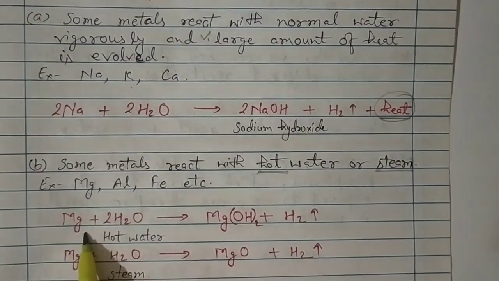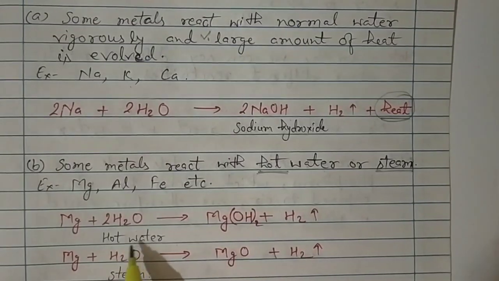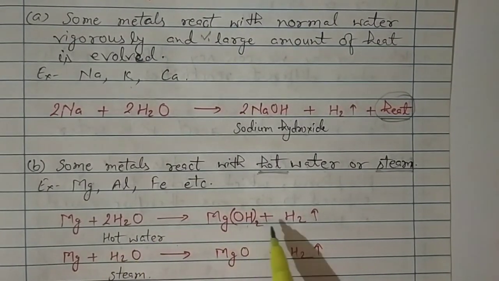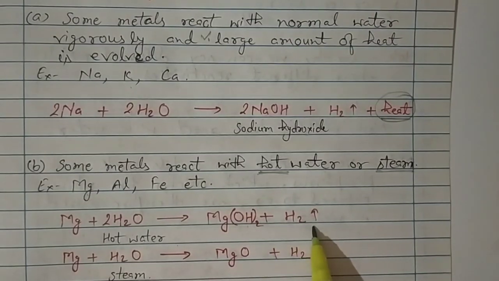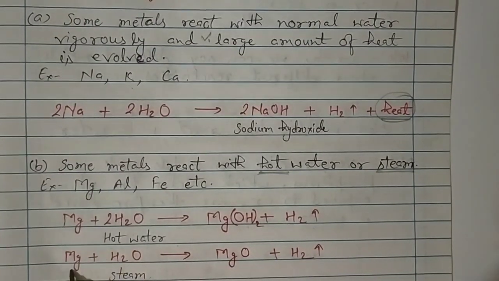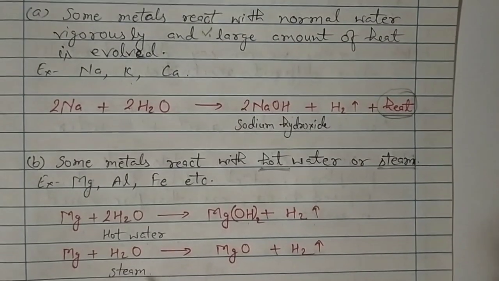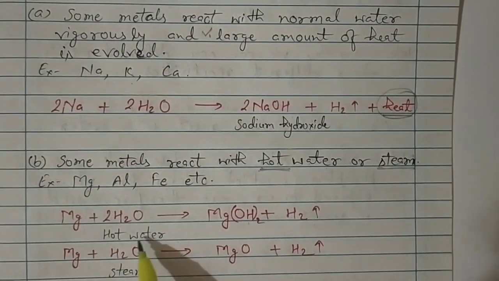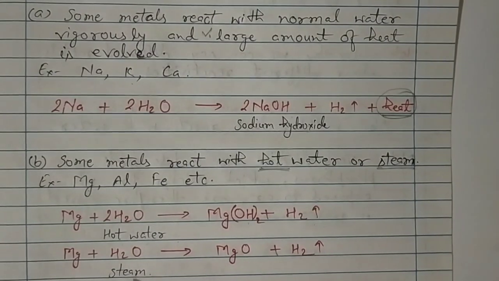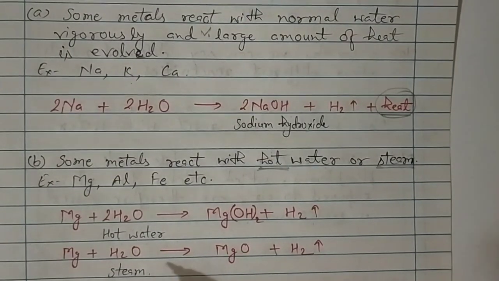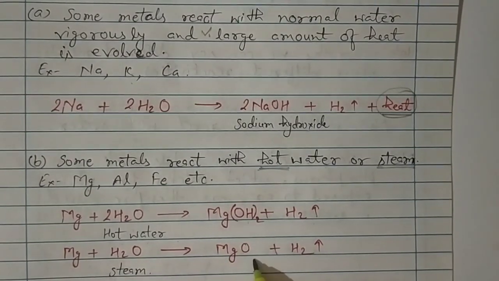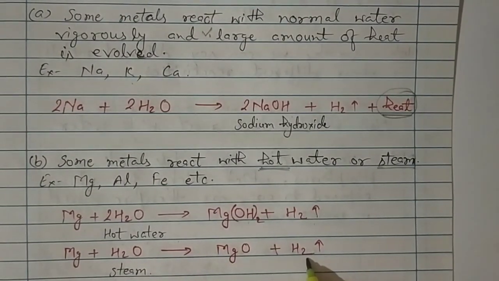First, when magnesium reacts with hot water, it produces magnesium hydroxide, and hydrogen gas is released. But if magnesium reacts with steam, it forms magnesium oxide, and hydrogen gas is released.